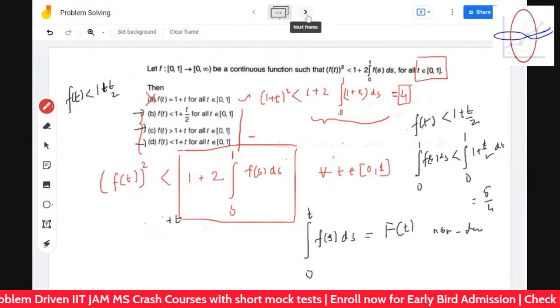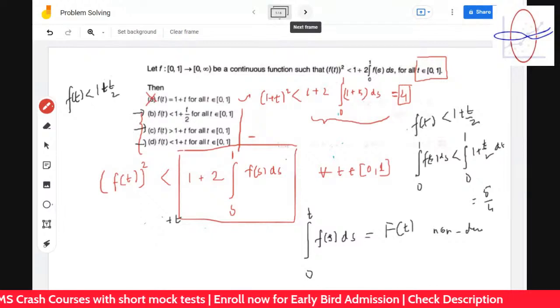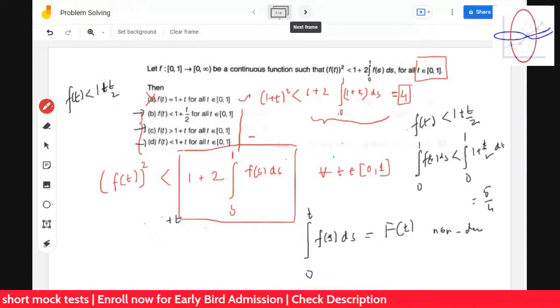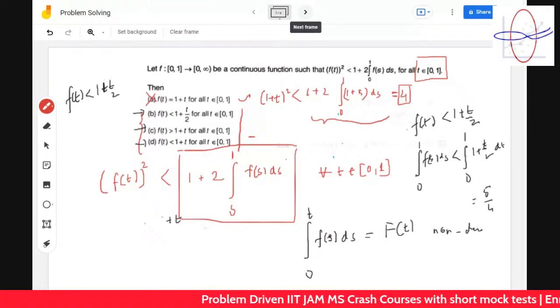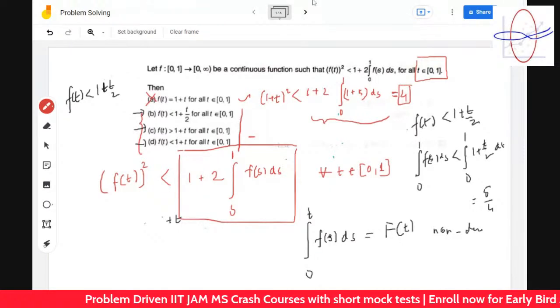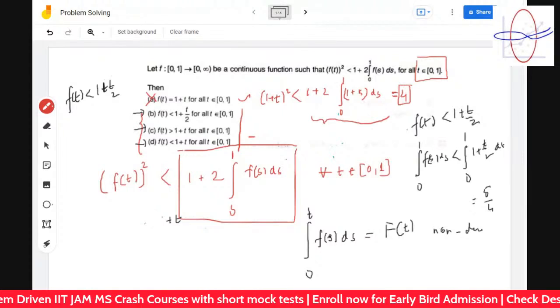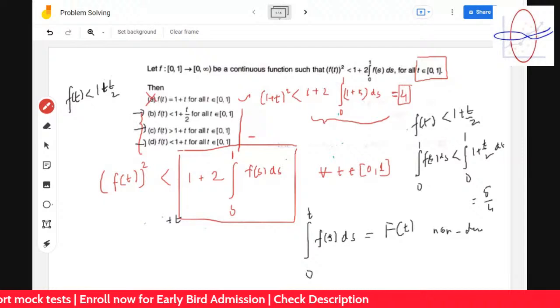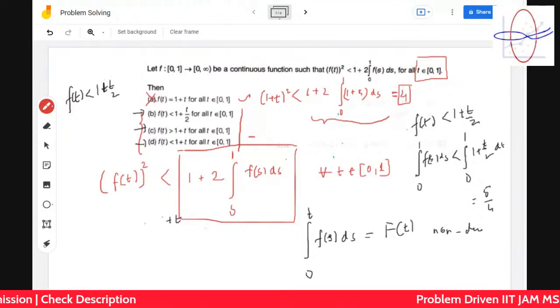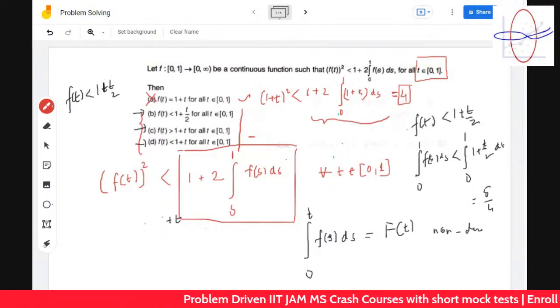If ft is less than 1 plus t by 2, let me think, the maximum it can get is 3 by 2.